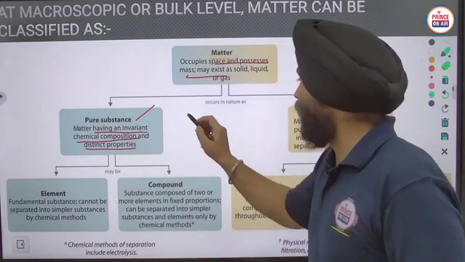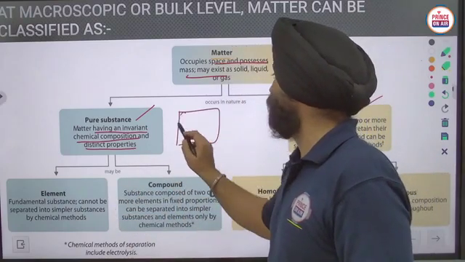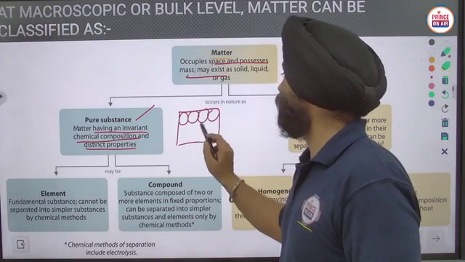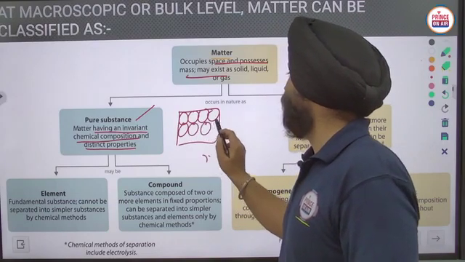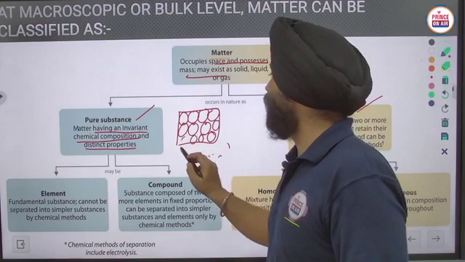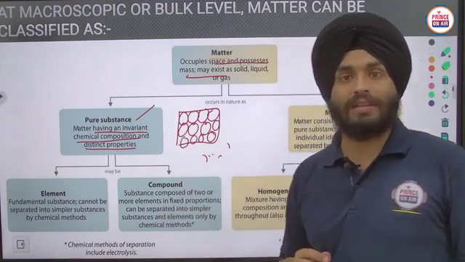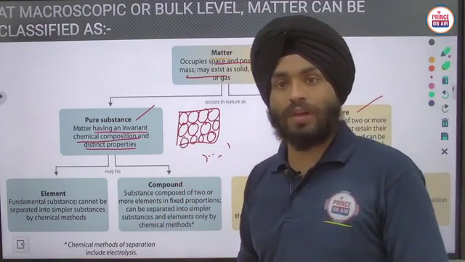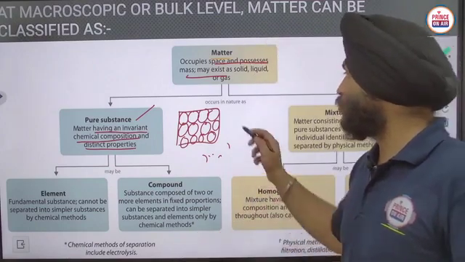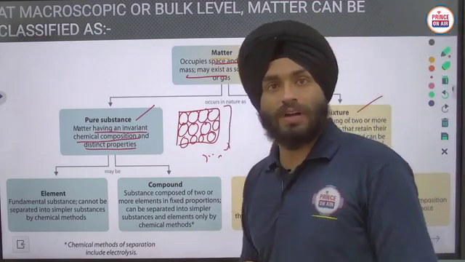Like here I have a solid of iron, that is purely made up of atoms of iron. All particles have the same type of properties, structures and compositions, so that is considered a pure substance.